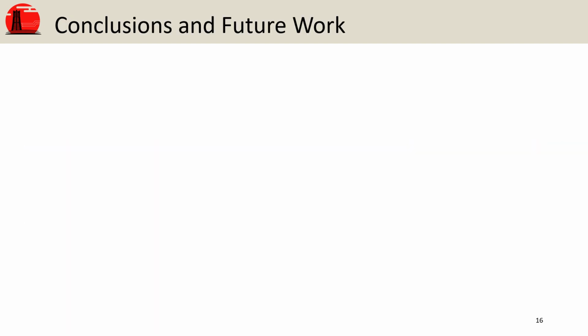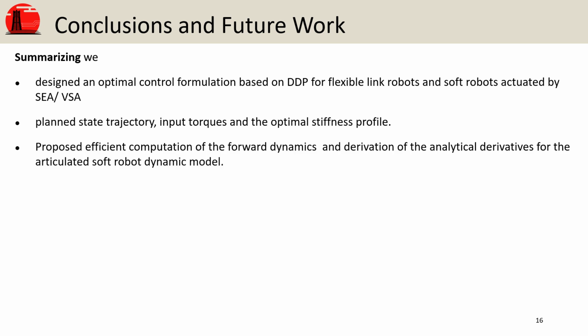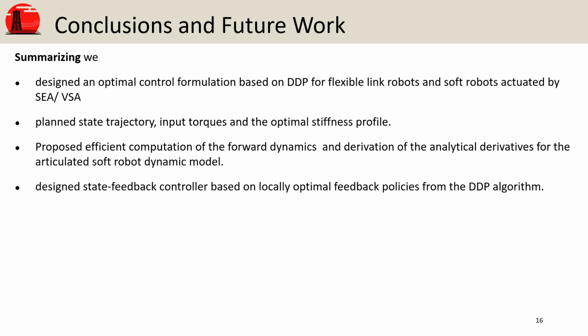To summarize, in this work we design an optimal control framework based on DDP for articulated soft robots, which can present both passive and active joints. The method plans the optimal state trajectory, the input, and the stiffness profile. We propose an efficient computation of the forward dynamics and also an analytical derivation of the derivatives. The proposed method also outputs locally optimal state feedback gains. Finally, we presented the validation of the framework both on simulations and experiments.